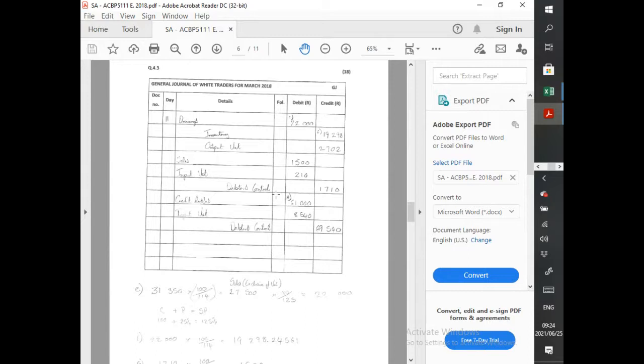All I needed to do was to simply say 31,350 times 100 over 125 to get the cost price including VAT. Because remember, drawings is inclusive of VAT. Once I have that, then I know inventory is the cost price excluding VAT. So under inventory, I should have this 22,000.